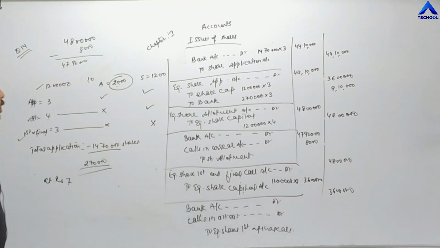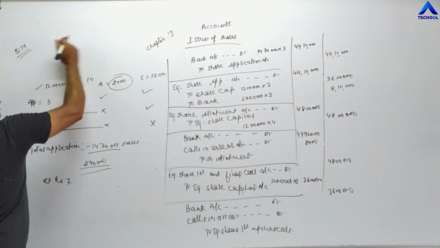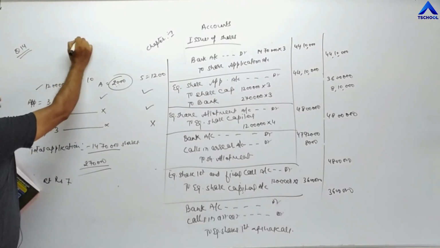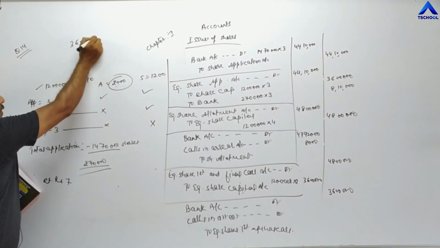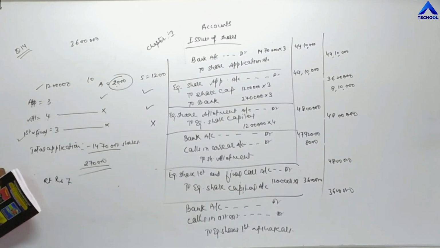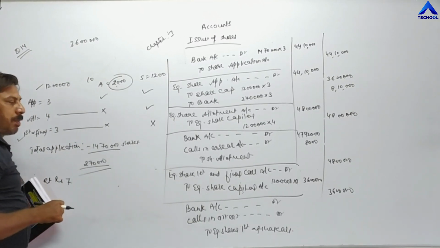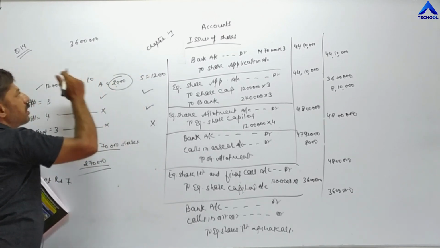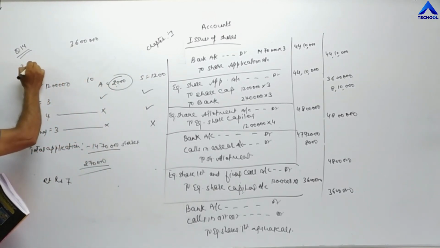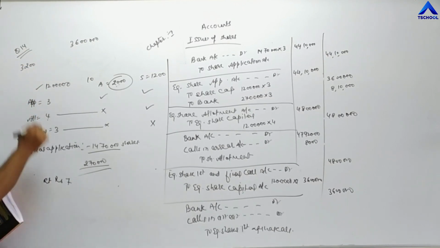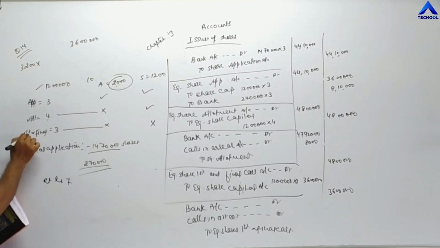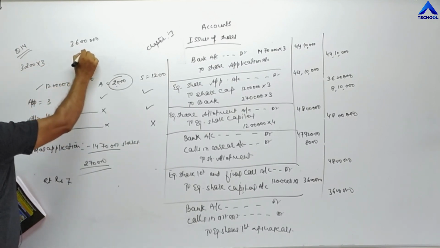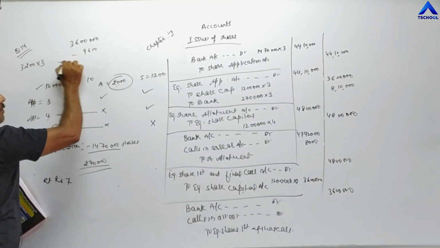The total money we have to receive on first and final call is 36 lakh. The total number of shares on which the company has not received the amount is 2,000 shares plus 1,200, so 3,200 shares. 3,200 into the first and final call value of 3 becomes 9,600 rupees.